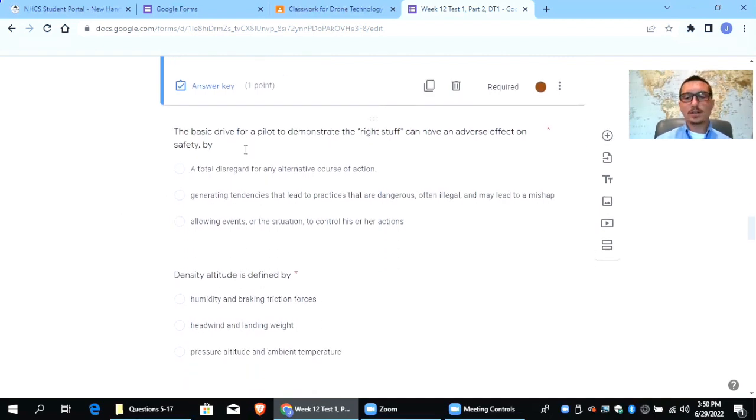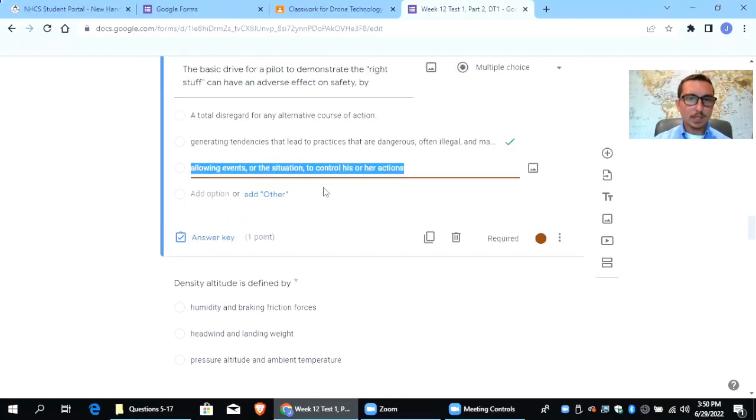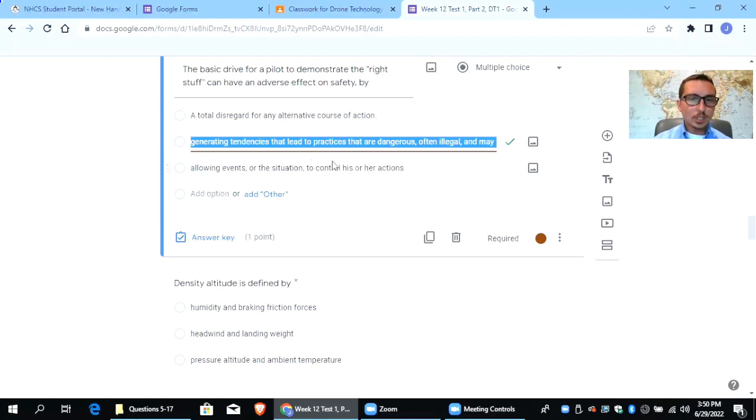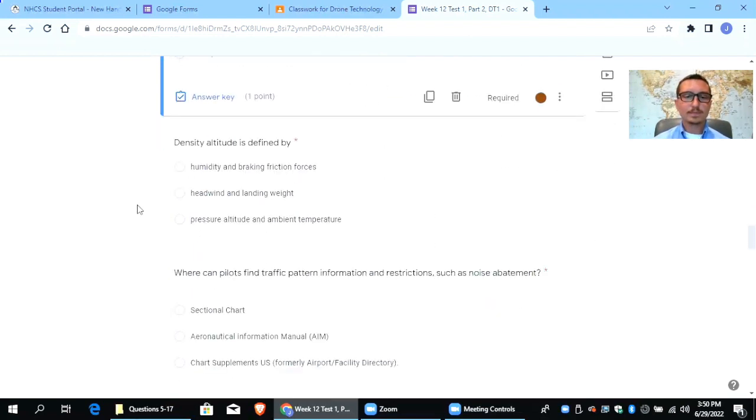Here's another one of those hazardous attitudes. The basic drive for a pilot to demonstrate the right stuff can have an adverse effect on safety by generating tendencies that lead to practices that are dangerous, often illegal, and may lead to a mishap. So this one is, again, just one of those hazardous attitudes, like trying to be Mr. Cool. So going with that machismo.